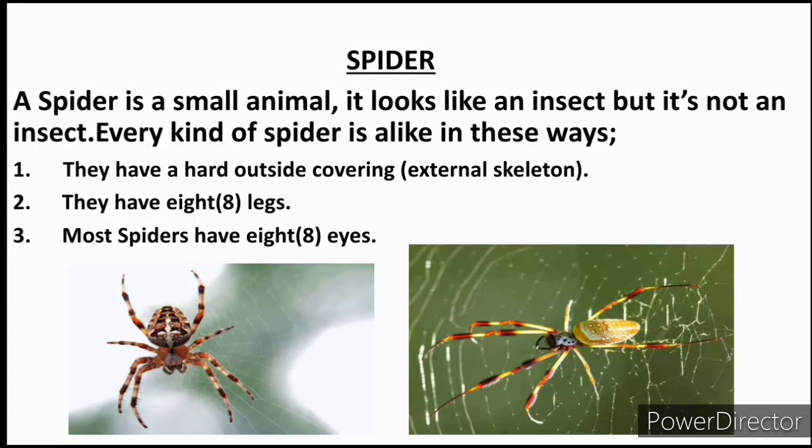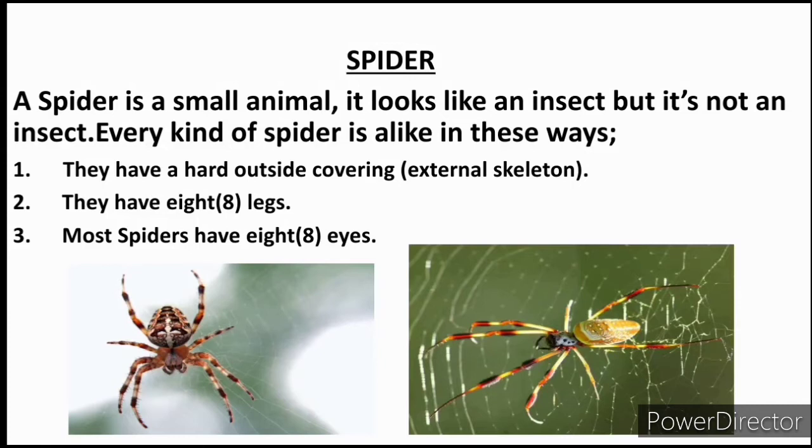So what's the first one? They have a hard outside covering. That's their external skeleton. Hope you have not forgotten what a skeleton is. Yes, I told you, a skeleton is the bony structure or the framework or the bony parts of the body. Now, I've already explained what a hard outside covering is. It's like an external skeleton. So when you see any kind of spider anywhere, when you feel their body, it is usually hard on the outside.